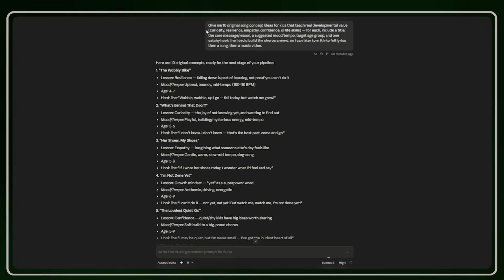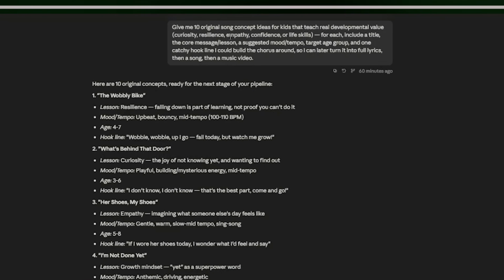The prompt simply reads, give me 10 original song concept ideas for kids that teach real developmental value, including curiosity, resilience, empathy, confidence, or life skills. For each, include a title, the core message or lesson, a suggested mood or tempo, a targeted age group, and one catchy hook line I could build the chorus around. And Claude went ahead and gave me 10 original concepts ready to be written as song lyrics.